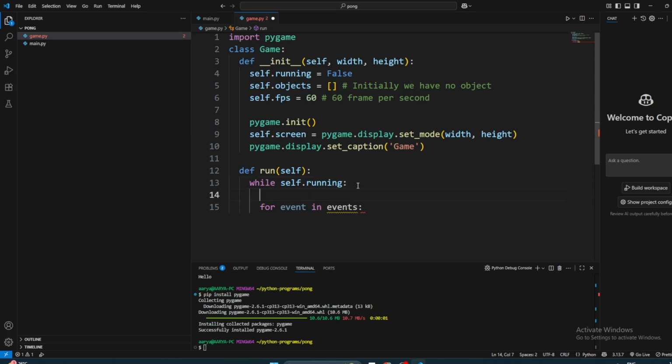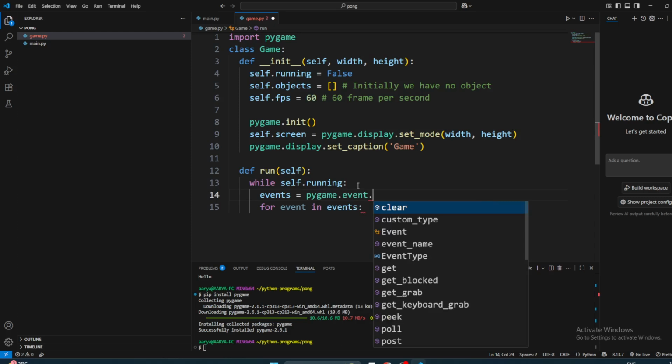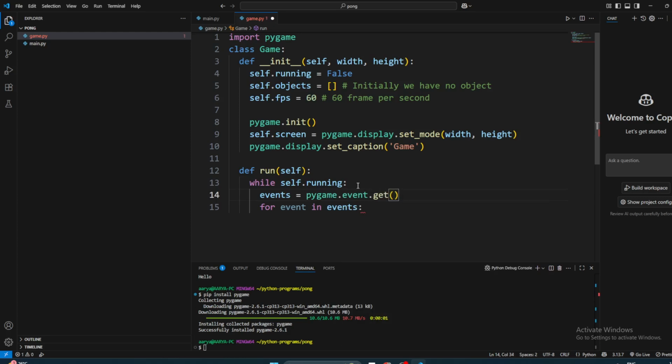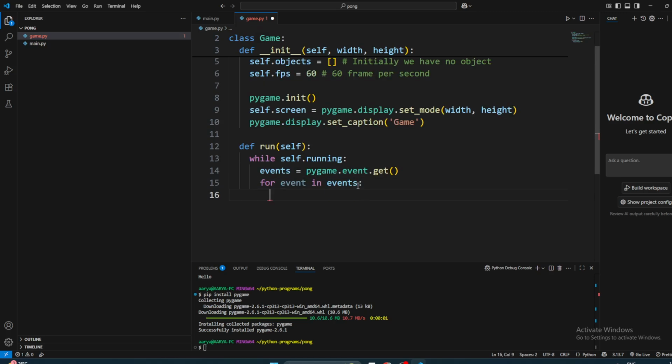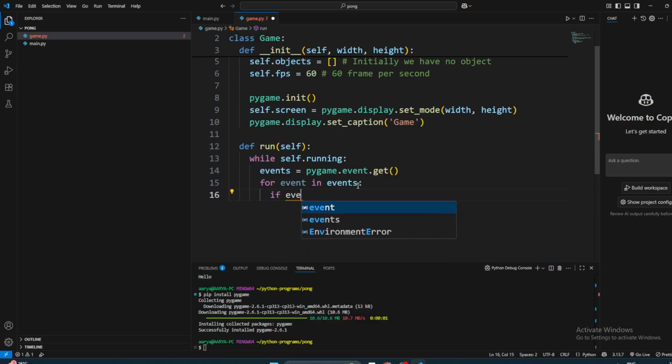So events is equal to pygame dot event dot get. So this is how we get the events, right? When we get the event, the only event initially we care about is this quit event, right? If event dot type is equal to pygame dot quit.